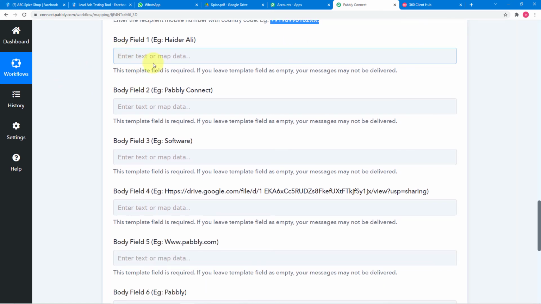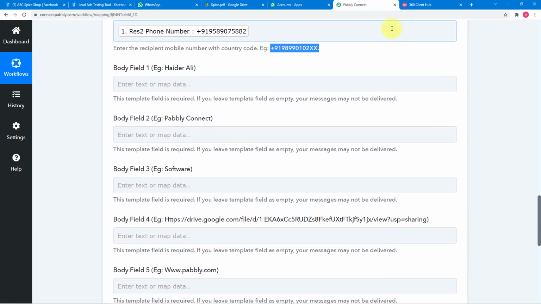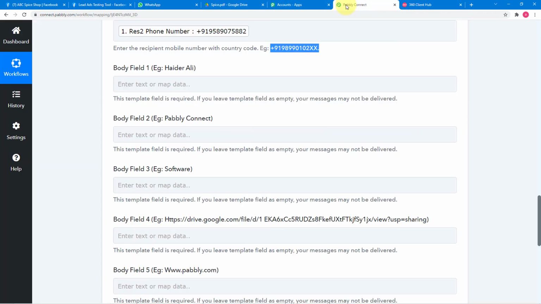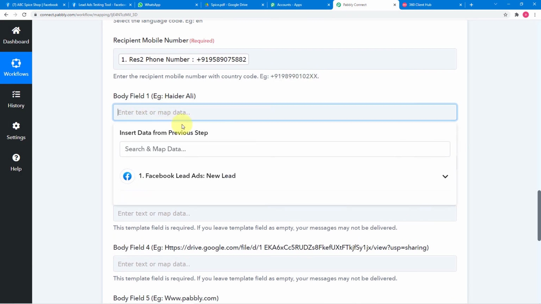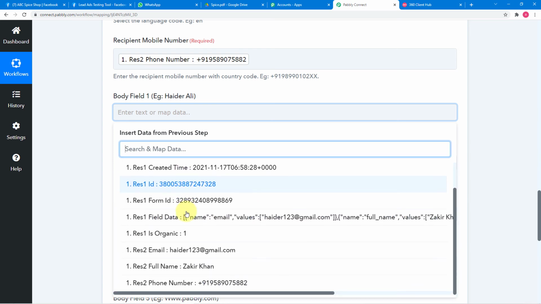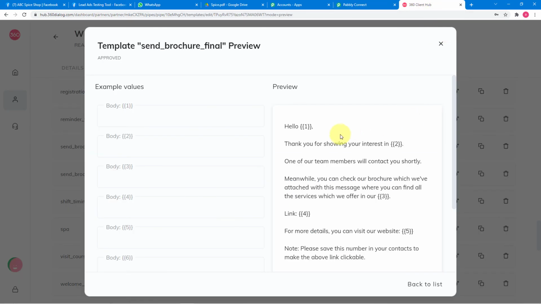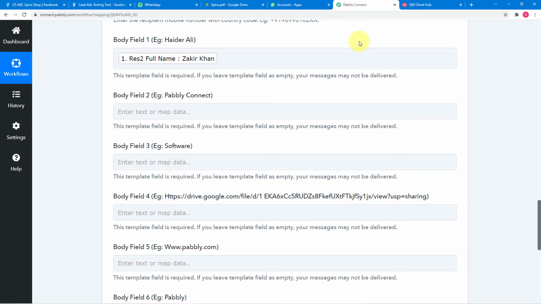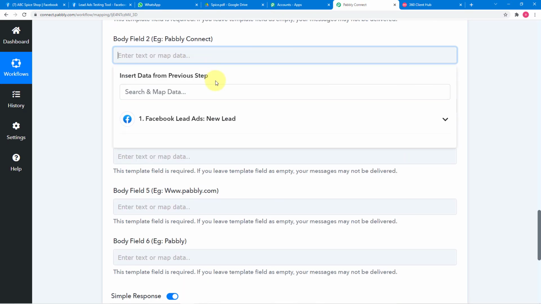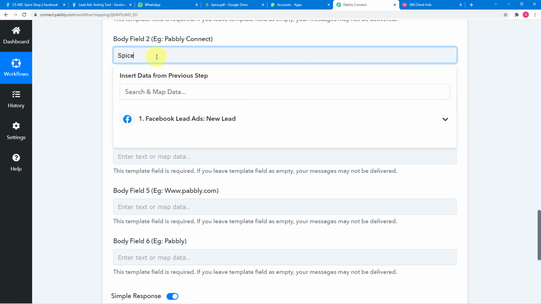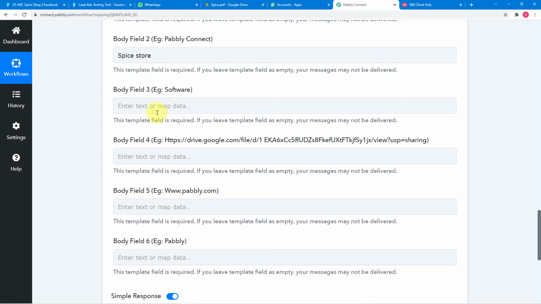After this, let us fill the body fields that are required to send the message. So in the first body field, we are going to enter the name of the person. Okay. So let's map the name. I'm clicking on this body field 1, then on Facebook leads, and here is the name. I'm mapping it. Then in the second body field, let me show you. Okay, thank you for your interest in. So let me fill here. Okay, so the things which can be entered manually, you can enter manually like this. Okay. And let me fill all other body fields like this.